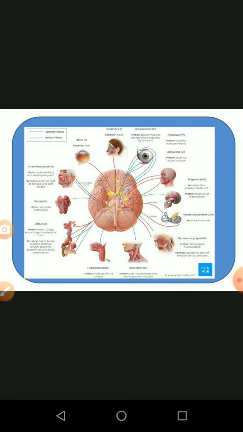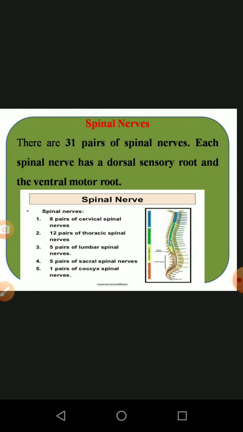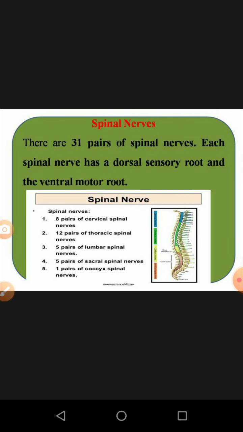Then here I will show you an important point: the various activities of the body which are controlled by the cranial nerves. What actions are controlled by the cranial nerves is given in the form of a diagrammatic representation. The next one is another important topic, called spinal nerves.